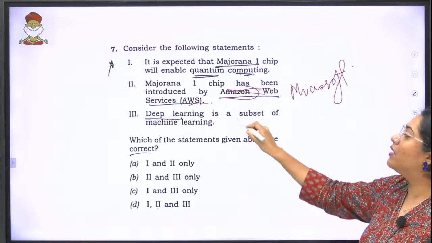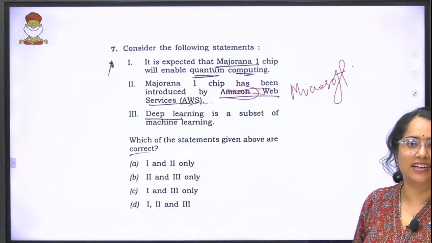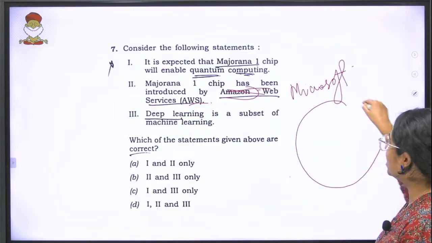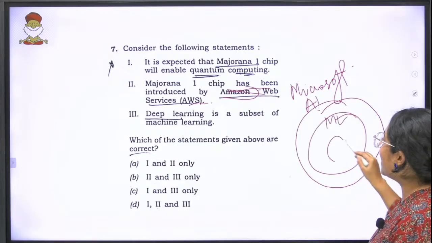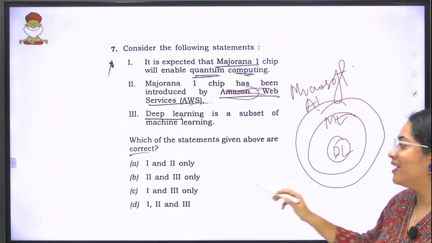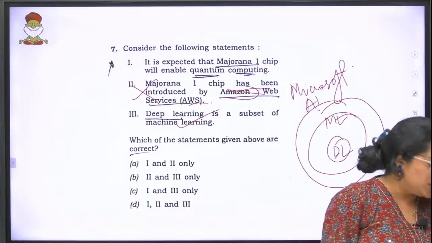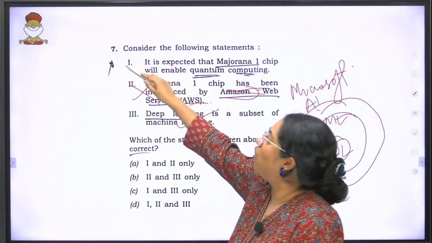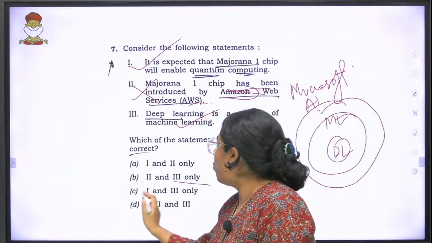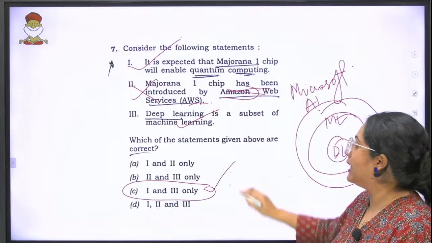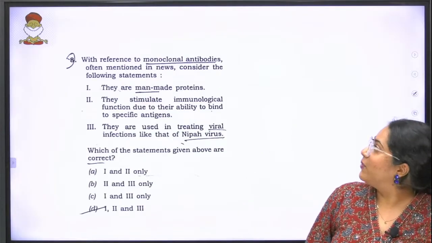And deep learning is a subset of machine learning. Something again I'm very happy that those who attended the class could solve, because I always show this diagram where there's artificial intelligence, then there is machine learning, and inside machine learning the subset is your deep learning. So 3rd statement is correct, 2nd statement is wrong. When you look at your 1st statement again, you will see this is also correct. It is used for quantum computing. The answer to the question is 1 and 3 only. Okay. Now moving on to the 8th question.